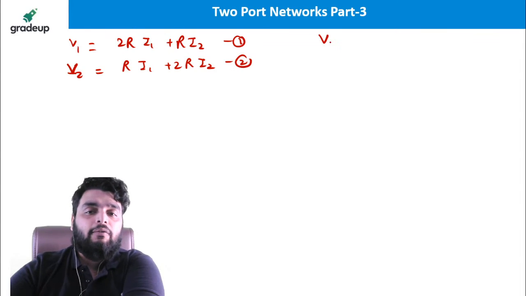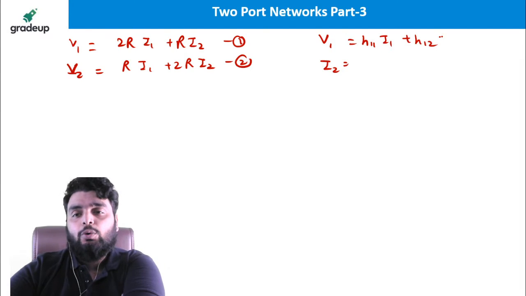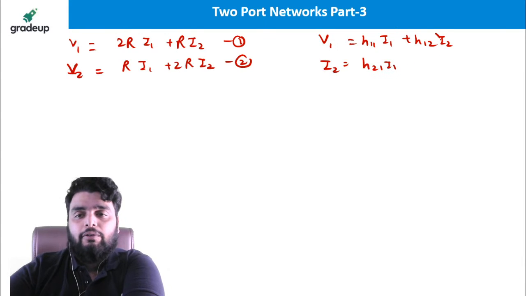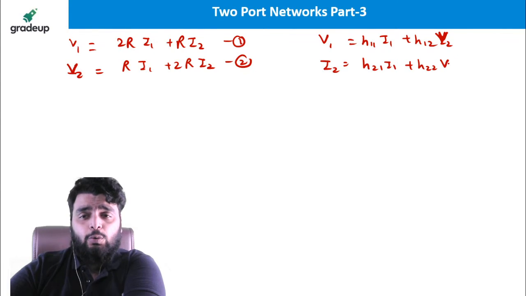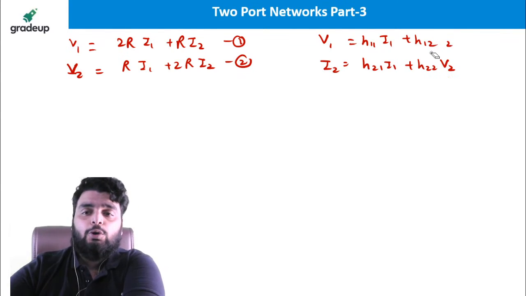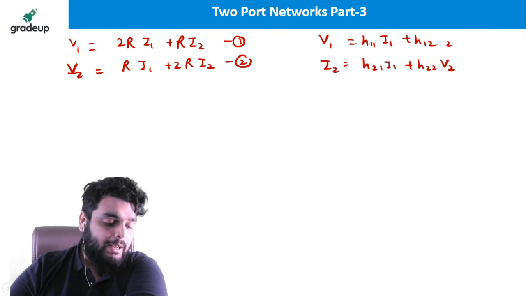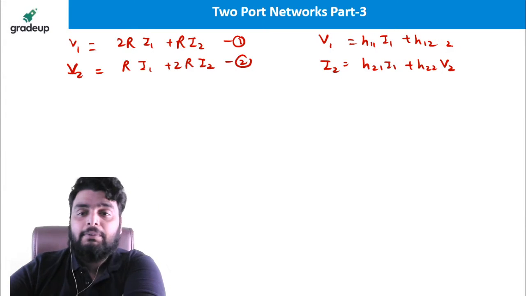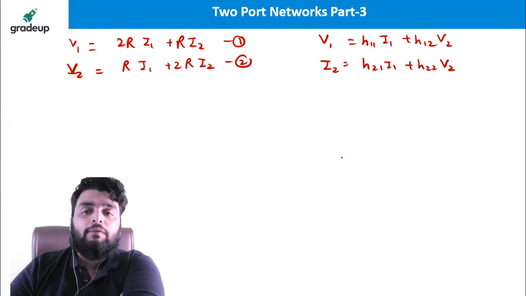What is the equation of the H parameter? V1 is equal to H11 I1 plus H12 V2, and I2 is equal to H21 I1 plus H22 V2. Okay, this is the equation of the H parameter, right? Good Komal, you found the answer.